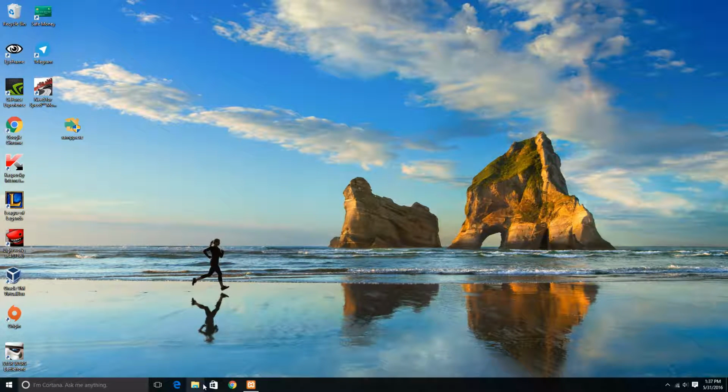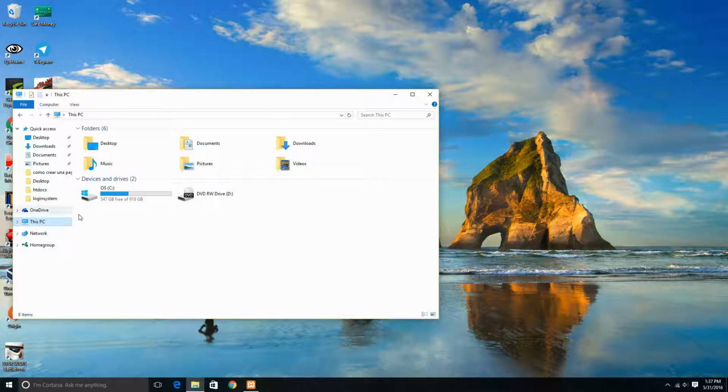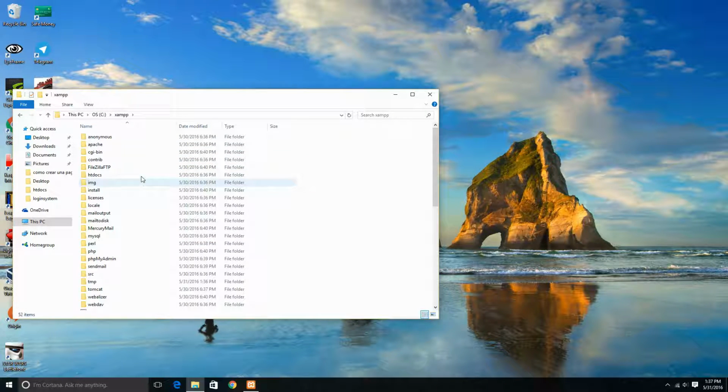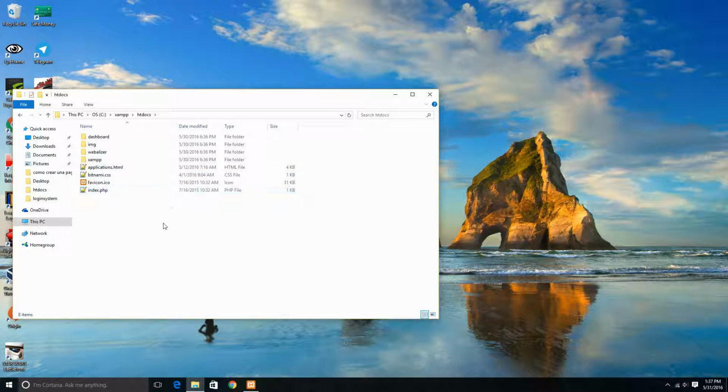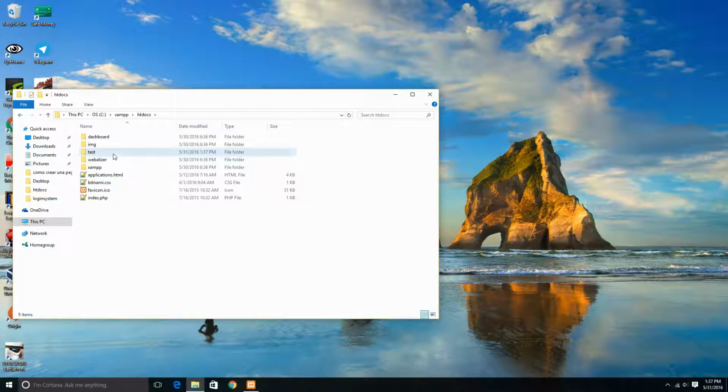So once you start Apache, the only thing you need to do is just start uploading projects. You have to go to the main directory where XAMPP is located. In my case, it is on the C drive. The folder that you need to put all your projects in is called htdocs. Right here, you can put all your projects. This is just an example, so you can see that it's working.